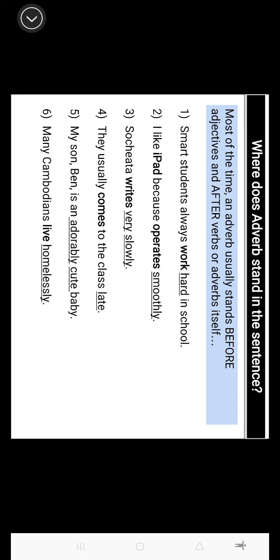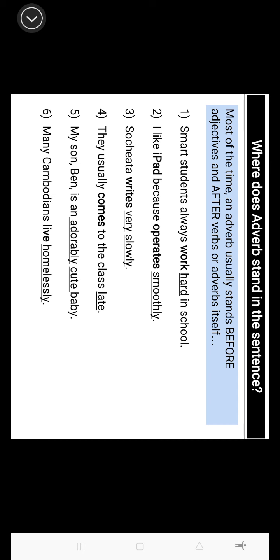Number 1, smart students always work hard in school. So this answers the question of how. How do smart students work in school? They work hard, right? So as you can see, hard here is an adverb and it stands after the verb because it gives you more information about the activity, right? How do the smart students work?